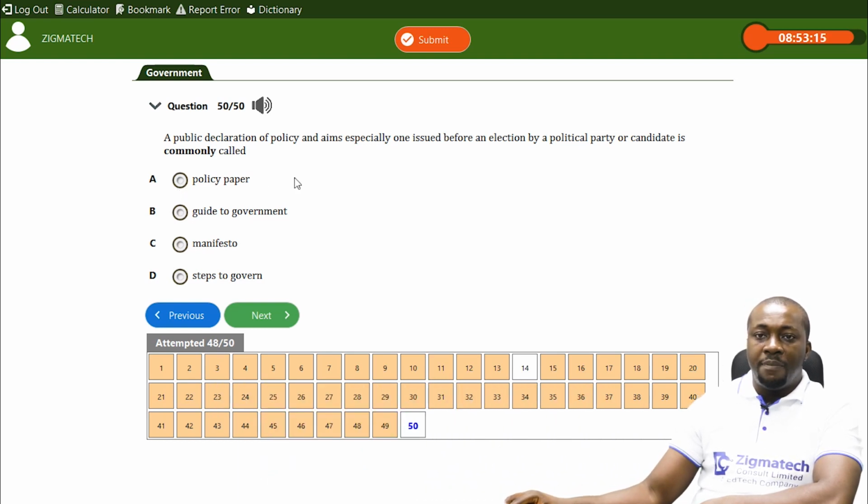Is it policy paper? No, there is nothing we call policy paper in government. Is it guide to government? Of course, they don't use it to guide the government, except when they come into power. Is it steps to govern? No, it's not what we call it.